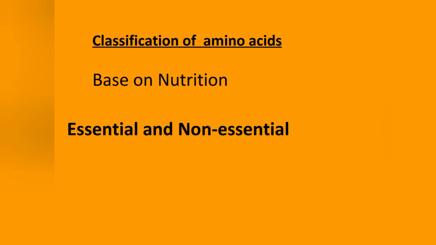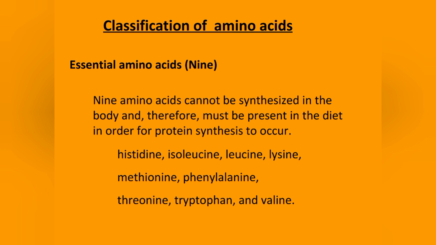Amino acids can also be classified based on nutrition. We have essential amino acids and non-essential amino acids. Now, let us discuss essential amino acids. Nine amino acids cannot be synthesized in the body and therefore must be present in the diet in order for protein synthesis to occur. These essential amino acids are histidine, isoleucine, leucine, lysine, methionine, phenylalanine, threonine, tryptophan, and valine. They are essential because our body cannot produce them.